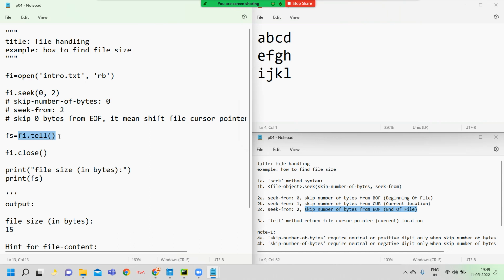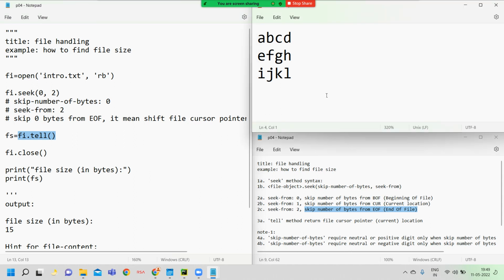Now, I already told you the purpose of the tell method. The tell method returns the current file cursor pointer location. The current location of the file cursor pointer is returned by the tell method.